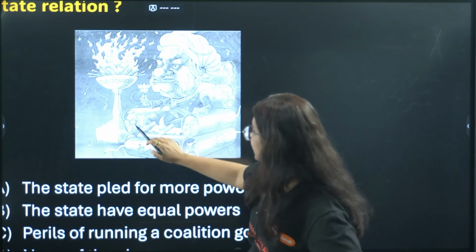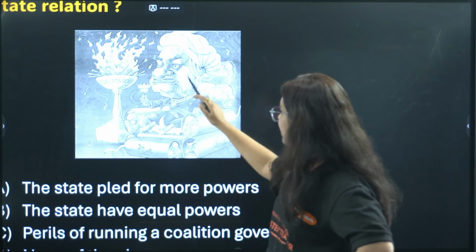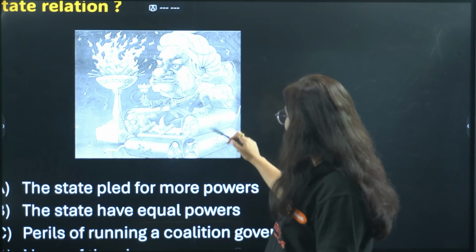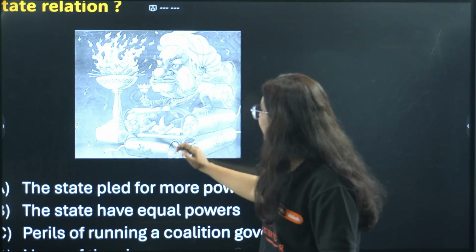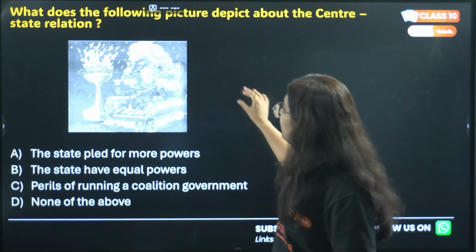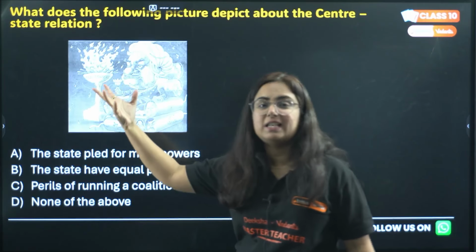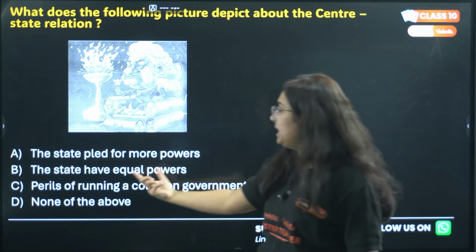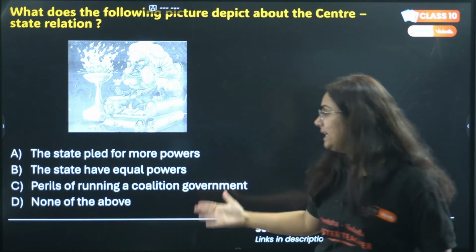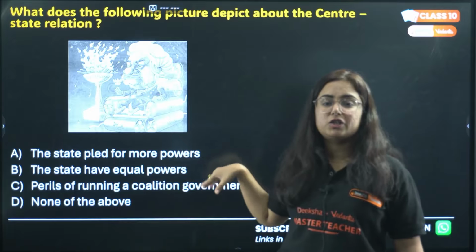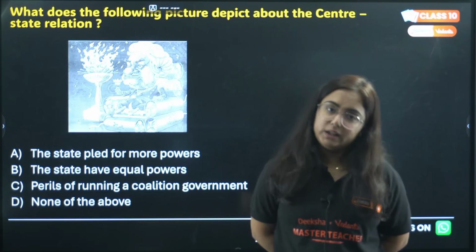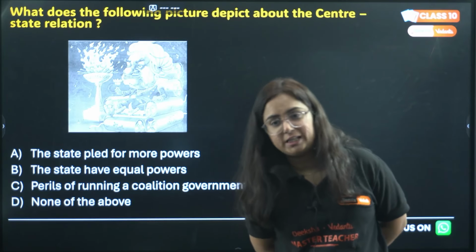So what you can see is that the chair of Atal Bihari Vajpayee is getting support from some people. See, there are symbols also of the political parties, and in this picture itself something is written which is the answer of this question. Option A, the states pledged for more powers. B, the states have equal powers. C, perils of running a coalition government. Or D, none of these. Answer right now in the comment box, because I'm not going to tell you this.